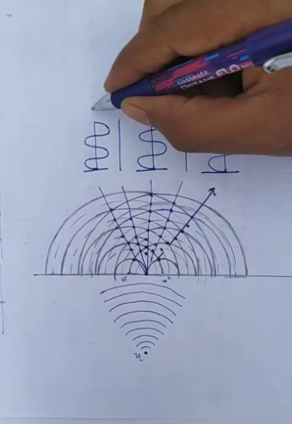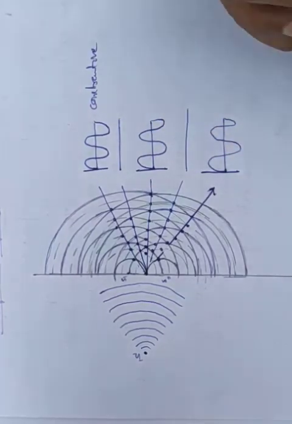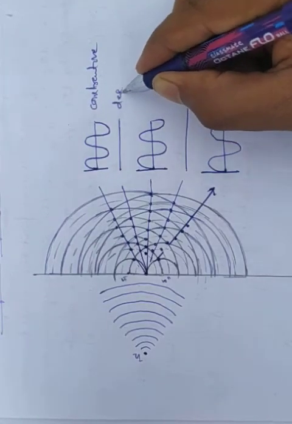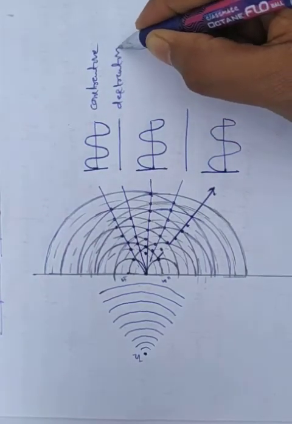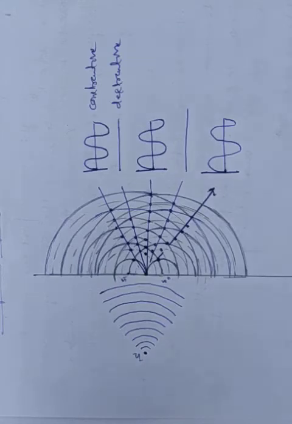So it indicates constructive here, and destructive here. In case of constructive interference we get the maximum intensity, which we already discussed in the previous classes. In case of destructive interference, the amplitude, the intensity becomes 0.